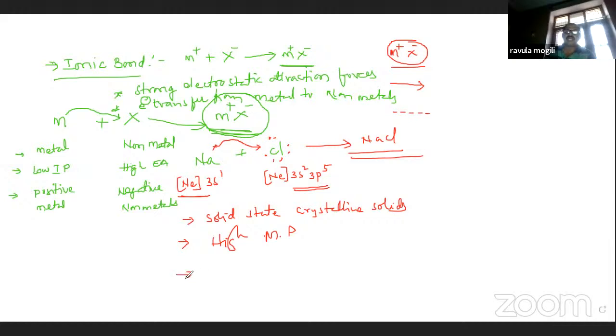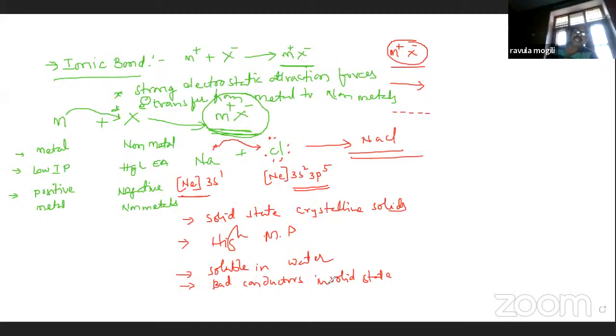Next, they are soluble in water. Next, they are bad conductors in the solid state, but in the aqueous state they are good conductors of electricity.